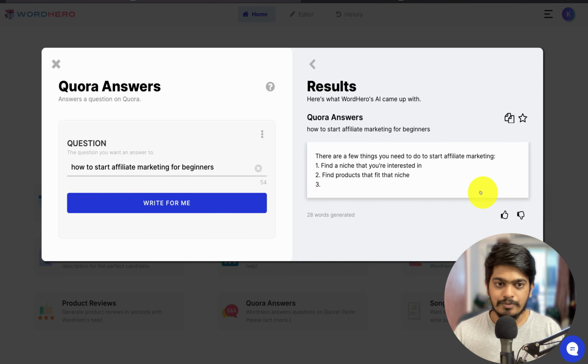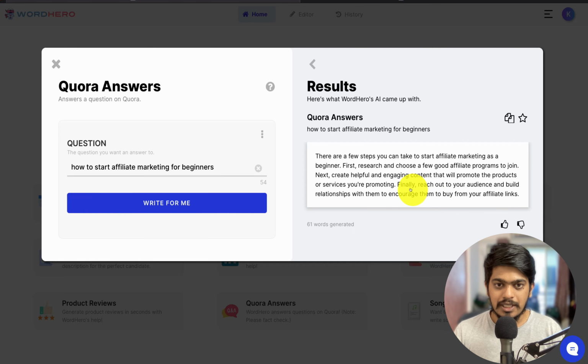So the third point is missing. Again, what I'll do is I'll just downgrade here and write for me again. So you can use this one. So this is good.